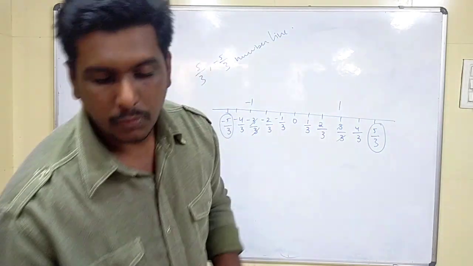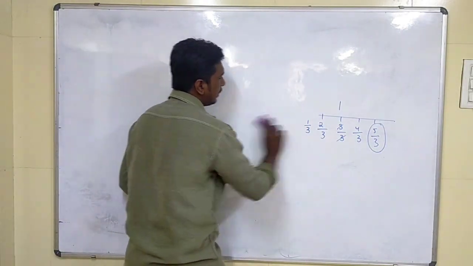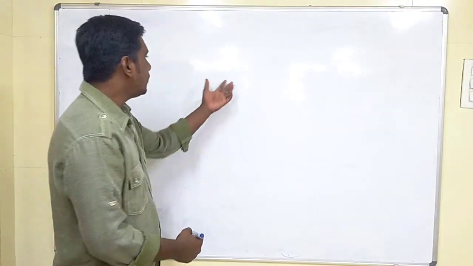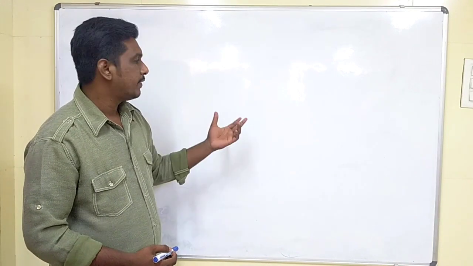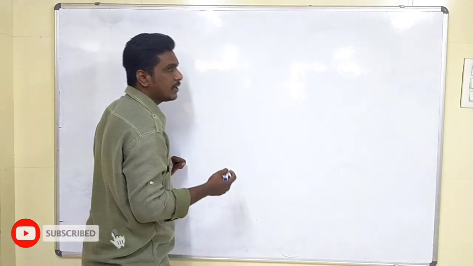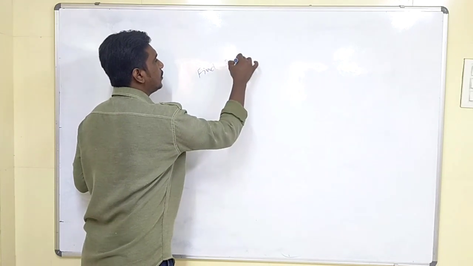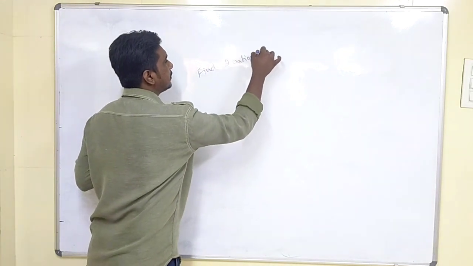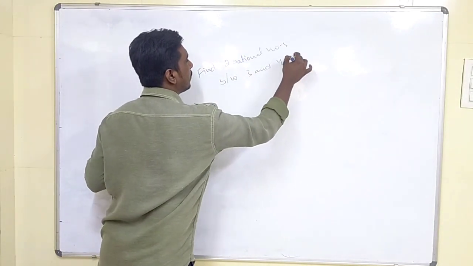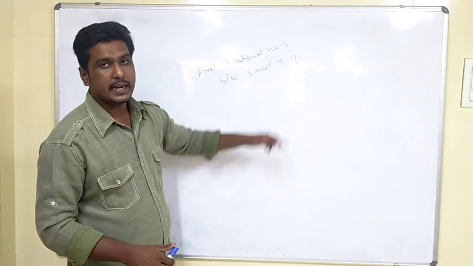Okay. So we'll see one more example, children, one more type of sum which we will get, and we will stop the class for today. One more type of sum which we will get in the first exercise. What will he be saying, children? He will give us a question like this: find two rational numbers between 3 and 4.